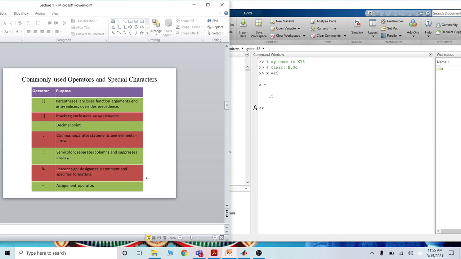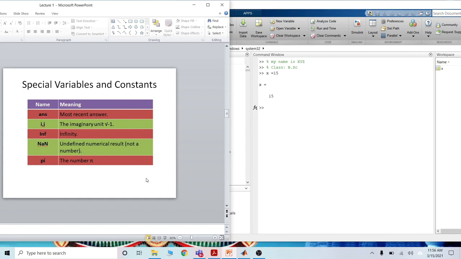Large bracket encloses array elements. Dot is the decimal point. Comma separates statements and elements in a row. Semicolon separates columns and suppresses display. Percentage sign designates a comment. I have used percentage for comment, and the assigning operator for equal to.